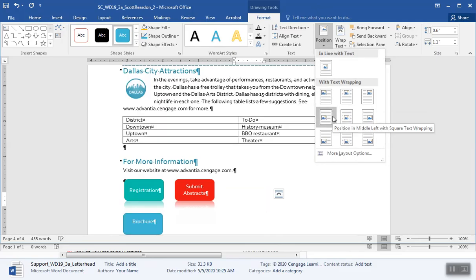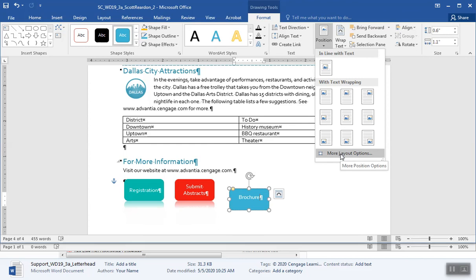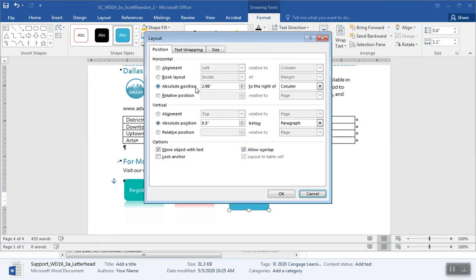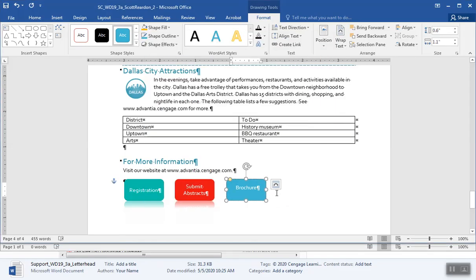Okay. Position the shape using an absolute position. Ooh, fun. More layout options. I'm going to do an absolute position. This wasn't in my demo, was it? And it says 2.9 to the right of the column. Okay. And 0.03 absolute vertical position below the paragraph. It says 0.03 below the paragraph. I'm putting it in an exact spot on my document. 2.9 to the right of the column, 0.03 below the paragraph. Click OK. And you can see that is perfectly lined up. They must have known those numbers, didn't they?